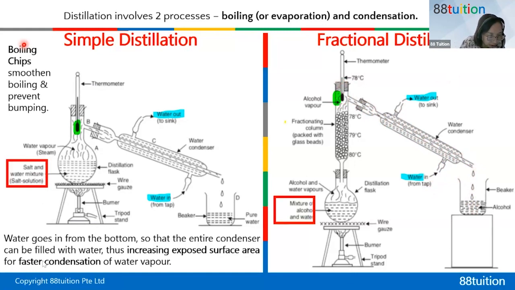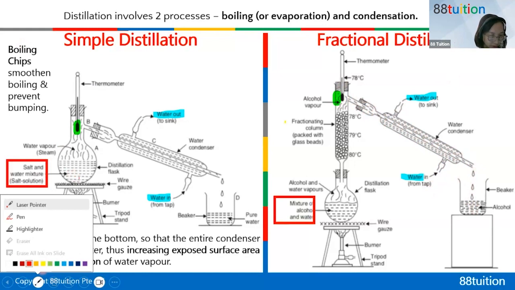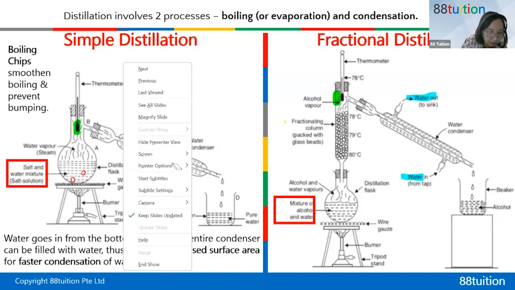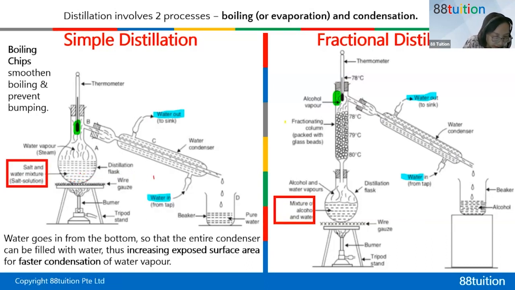So inside, let me draw some boiling chips. Maybe instead of doing this, I just draw this way and then here. So you can have some boiling chips to smoothen the boiling process, right?